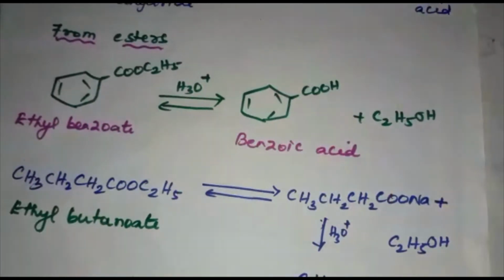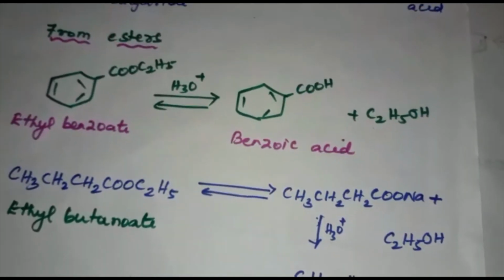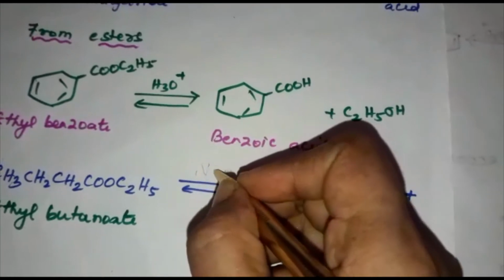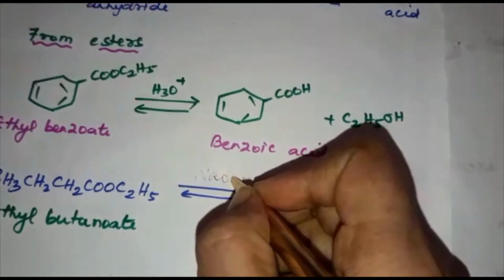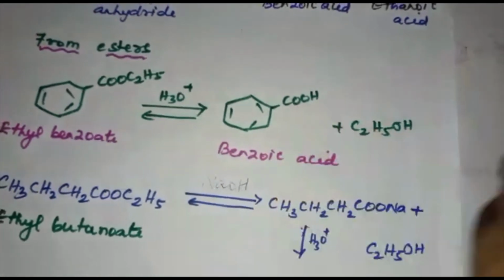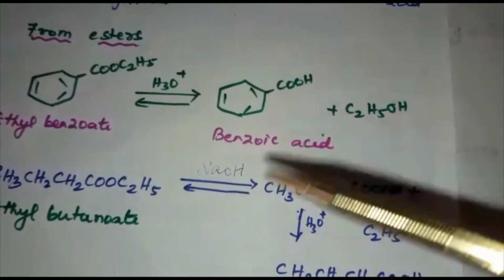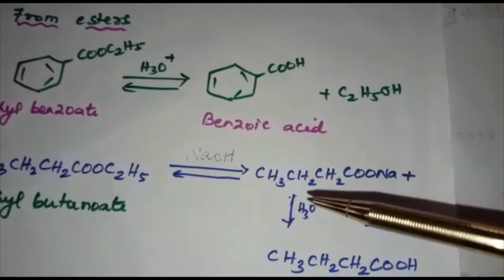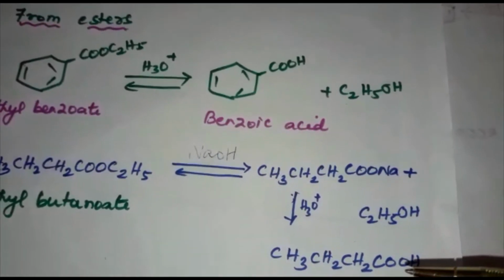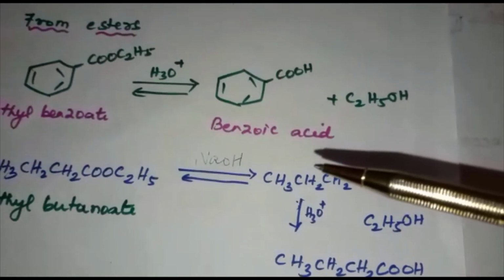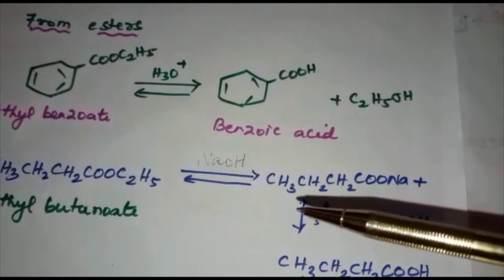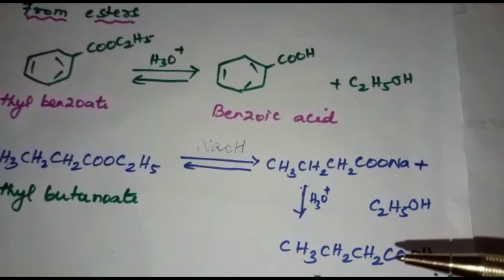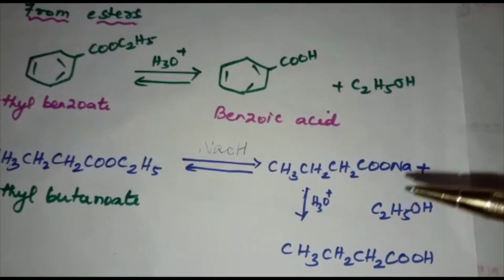Ethyl butanoate with NaOH gives CH3CH2CH2COONa, which on hydrolysis gives butanoic acid. The sodium salt of the carboxylic acid on hydrolysis gives the corresponding carboxylic acid, which is nothing but butanoic acid, and then ethanol.